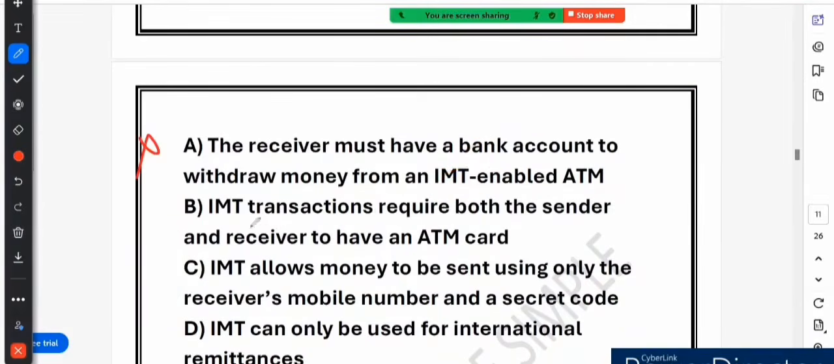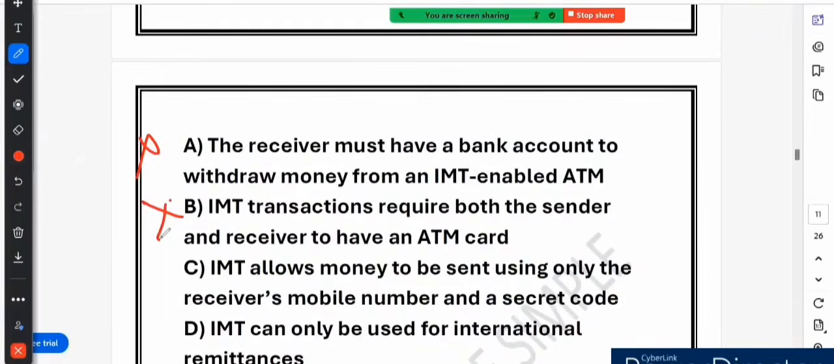Option B says IMT transactions require both the sender and receiver to have an ATM card. This is also incorrect, because IMT transactions do not require the receiver to have an ATM card. The sender can initiate the transaction using their ATM card, but the receiver only needs a mobile number and secret code. For example, a worker wants to send money to his family, but his parents don't have an ATM card.